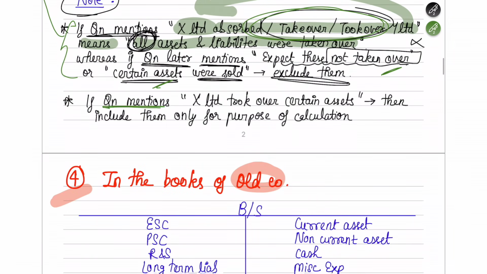Next, if the question is mentioning that X Limited has taken over certain assets, it means it has not taken over all assets.